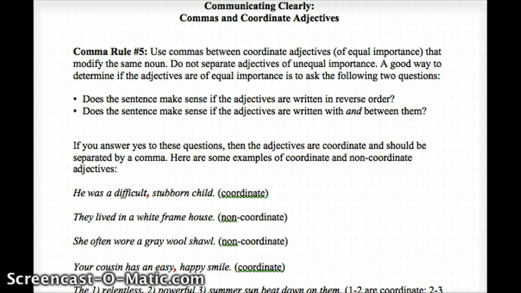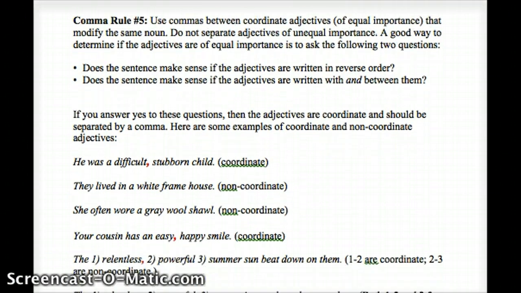It can be a little iffy and take a while to get the handle of, so if you want to find more examples on the internet, there are plenty out there. Just type in commas and coordinate adjectives to the search bar. Also on Monday, Tuesday, and Thursday, I'll ask you in your quick write time to be using this comma rule, and please ask me if you have questions about whether your adjectives are coordinate or non-coordinate. In about a week's time, we'll have a quiz over this.